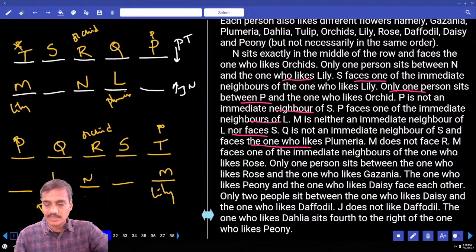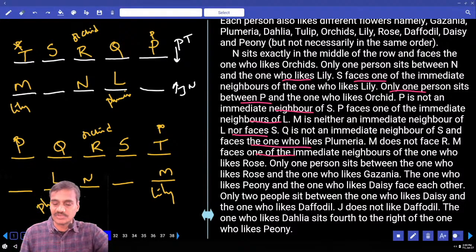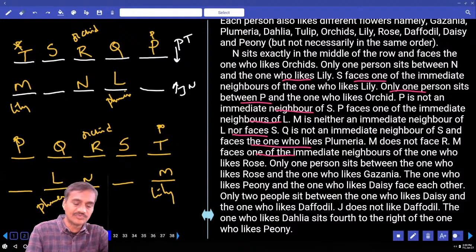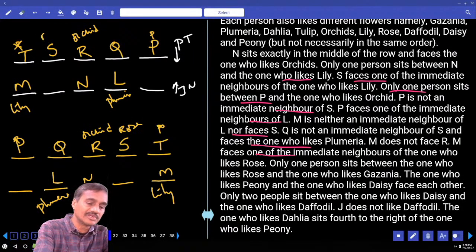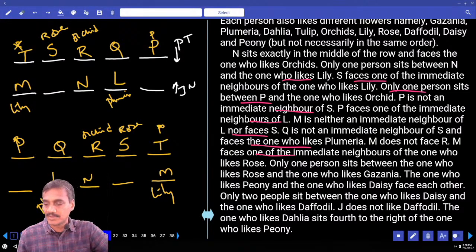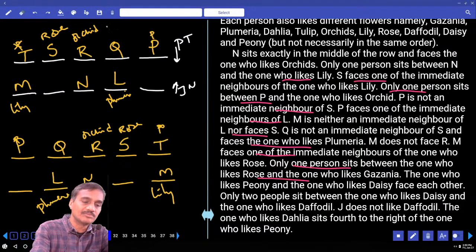Next, M is facing one of the immediate neighbors of the one who likes rose. In both the cases, S likes rose. And there is only one person between rose and the one who likes gazania. Gazania is here, so Q is gazania.